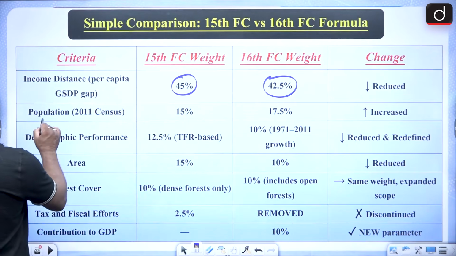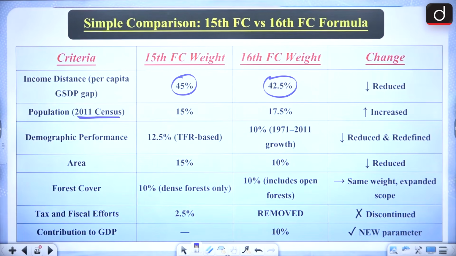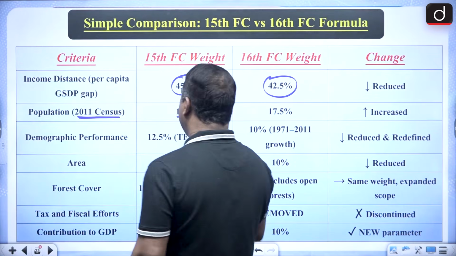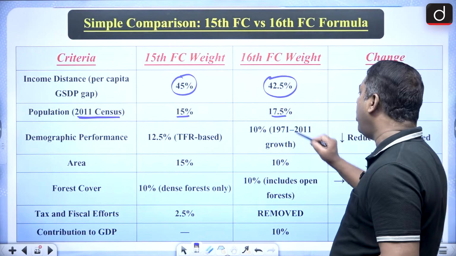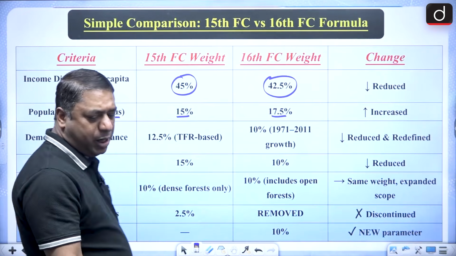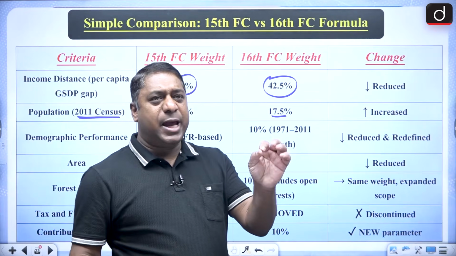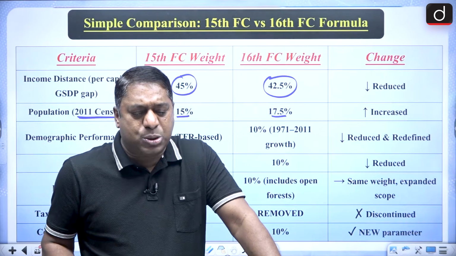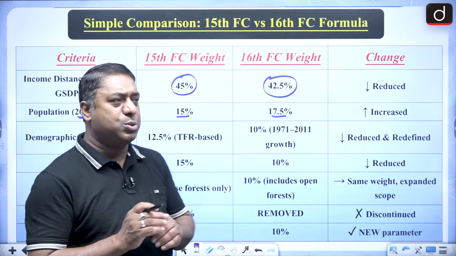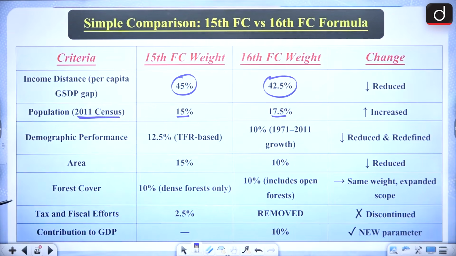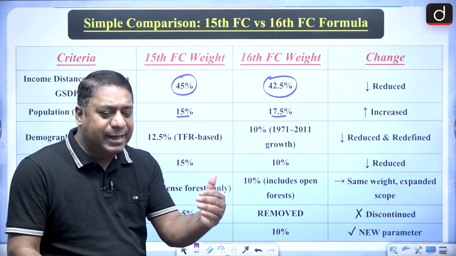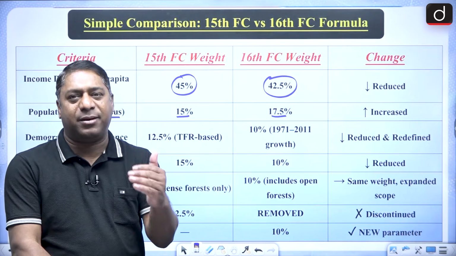Now, when I talk about the population, the 2011 census is being taken. It was 15% earlier, and now it is 17.5%. That means population weight has been increased here. So when I say income distance is slightly reduced, that means the poorer states are getting a little less extra weight.